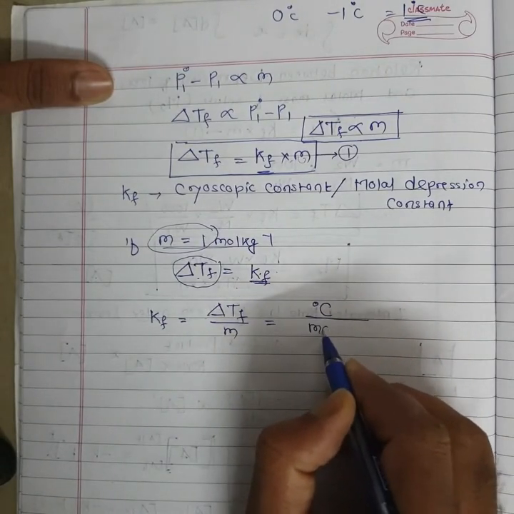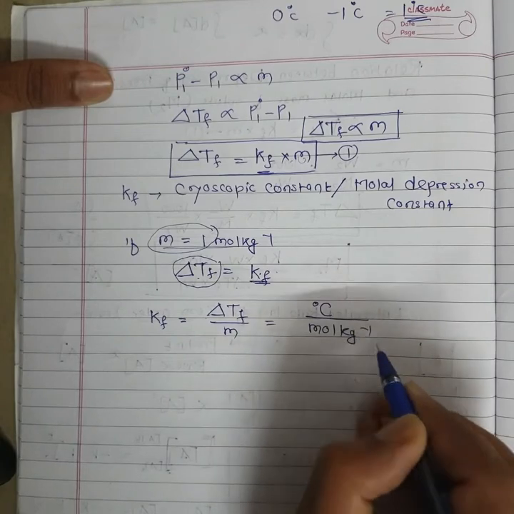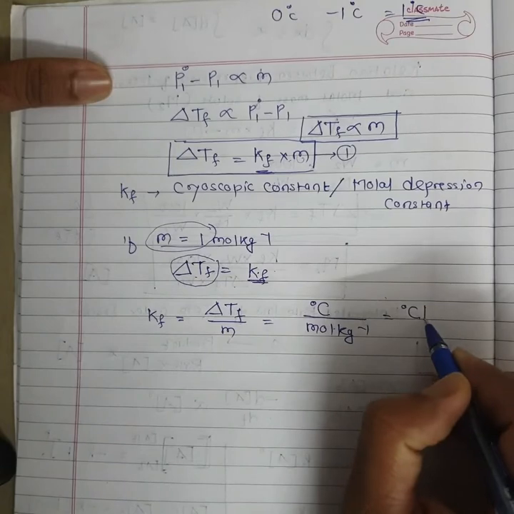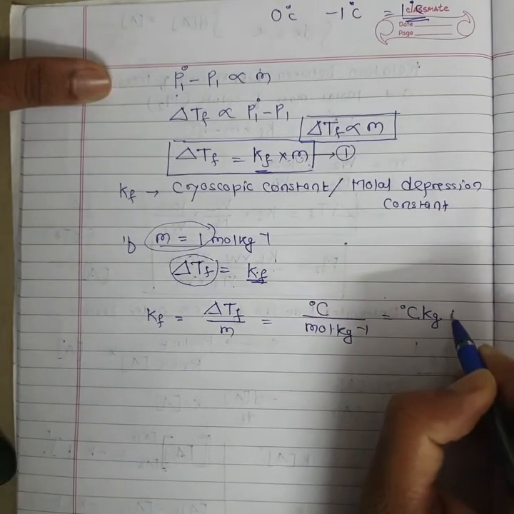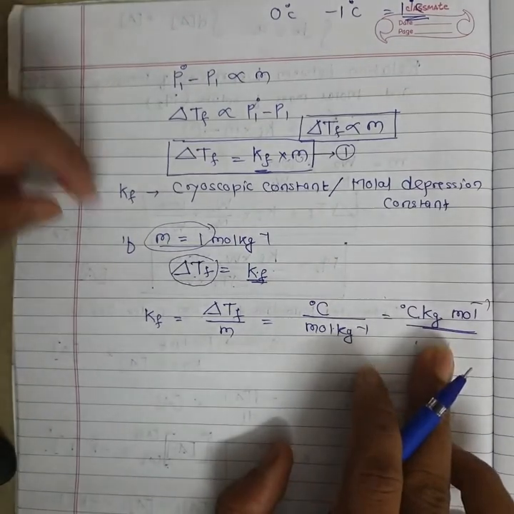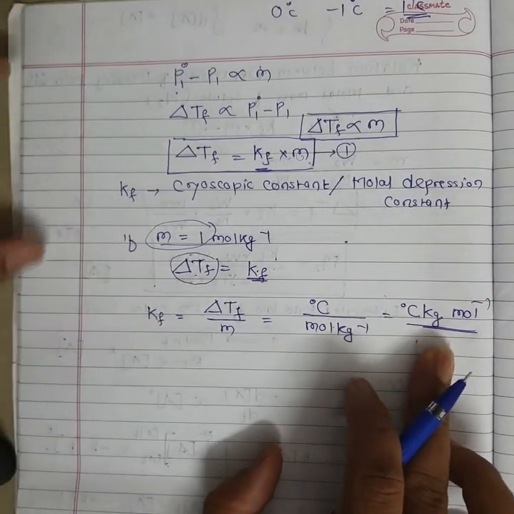Molality has unit mole per kg. So if we rearrange, degree Celsius kg per mole is the unit of Kf.